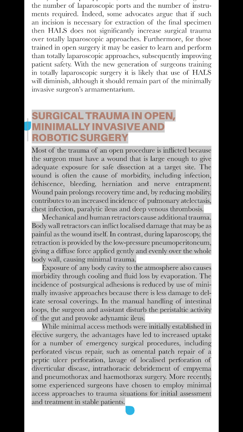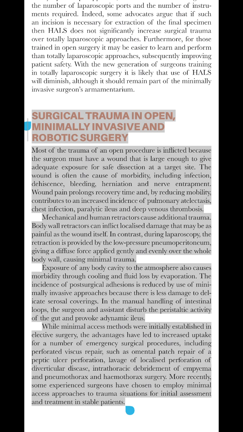The incidence of post-surgical adhesions is reduced by use of minimally invasive approaches because there is less damage to delicate serosal coverings. In the manual handling of intestinal loops, the surgeon and assistant disturb the peristaltic activity of the gut and provoke adynamic ileus. While minimal access methods were initially established in elective surgery, the advantages have led to increased uptake for a number of emergency surgical procedures,